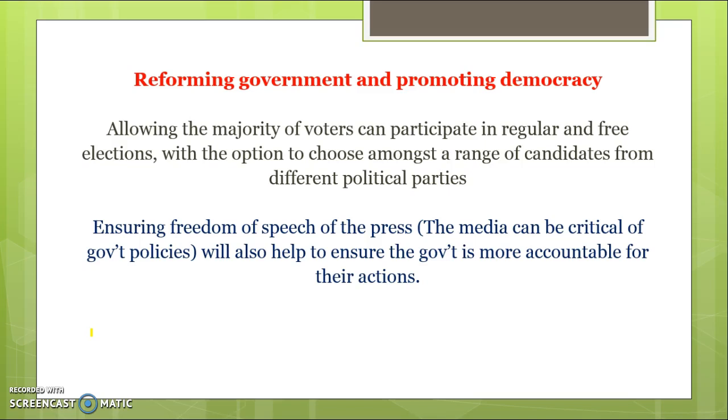So we want to allow the majority of voters to participate in elections, and they get a range of candidates to choose from. That will ensure more freedom of speech and will also ensure the government is more accountable for their actions. So it allows the media to be critical of government policies rather than being in a situation where it's illegal for the media to speak out against the government.